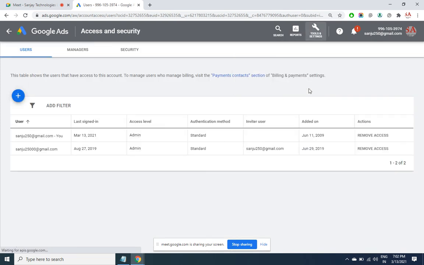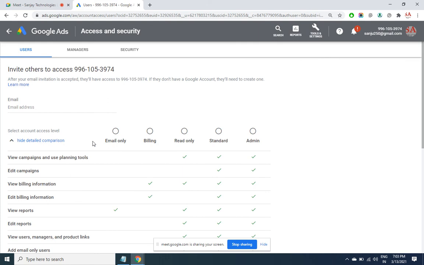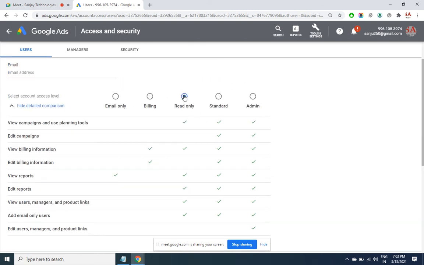You can add more users. If you are working as a team, let's say you are running an organization, your own firm, and you want to give some restricted access to the clients or maybe your employees, click on plus. Give the email ID of your employee or the client and give him the rights. Read only means he can only see everything. Whatever you are doing here, he can only see, he cannot edit, he can download. If you give only the billing option, he can only do payments, he can only see invoices. You give only email,